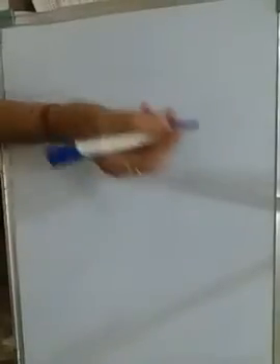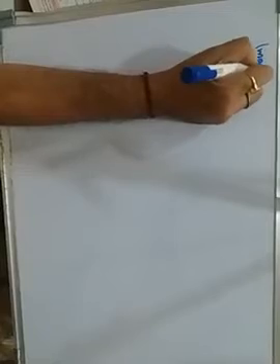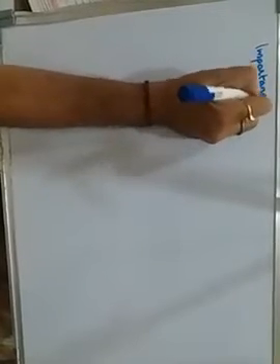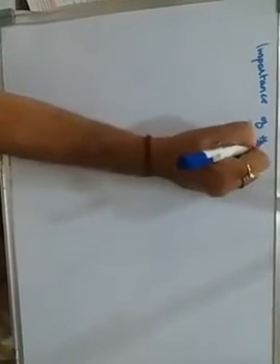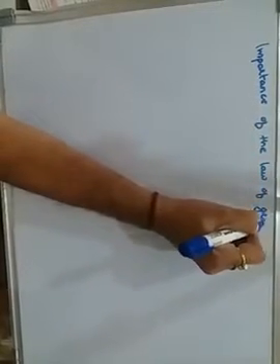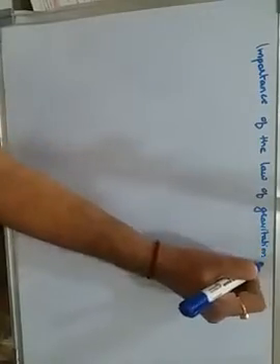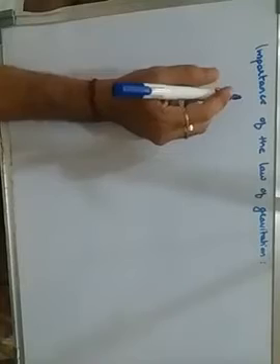A very important topic that is sure to come in the exam. We are now studying the importance of the law of gravitation. What is the importance of the law of gravitation? That is, where it is applicable, under what circumstances, and for what type of mass. That we are going to study.